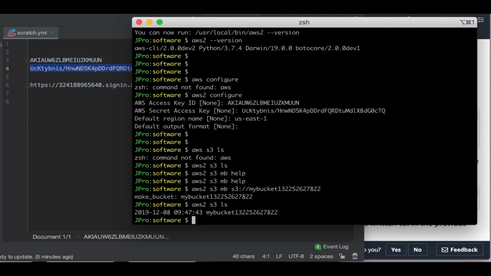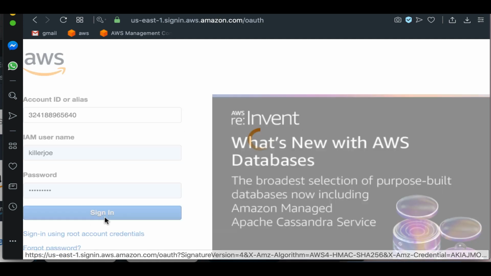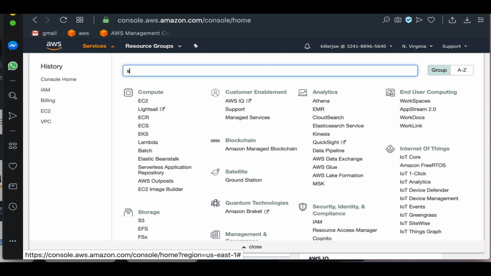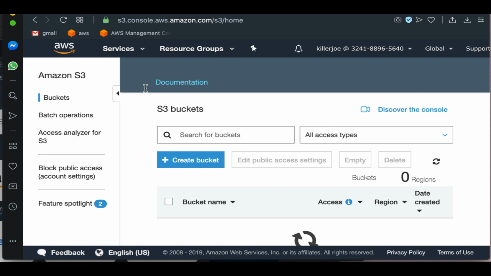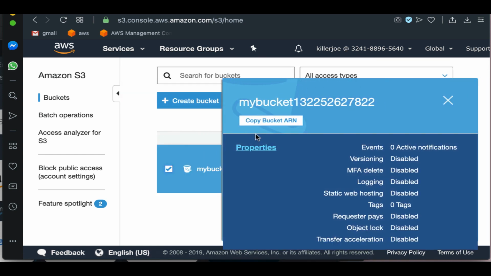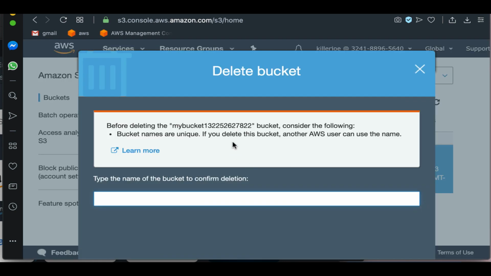Now let's make sure the bucket has been created. Now we're going to go back to our web console. And there is our bucket. And I'm going to get rid of it because I don't want to keep objects that I'm not going to need.